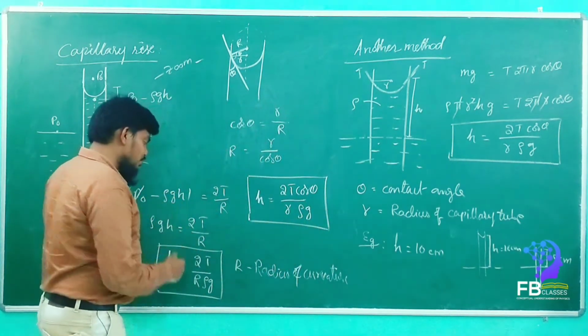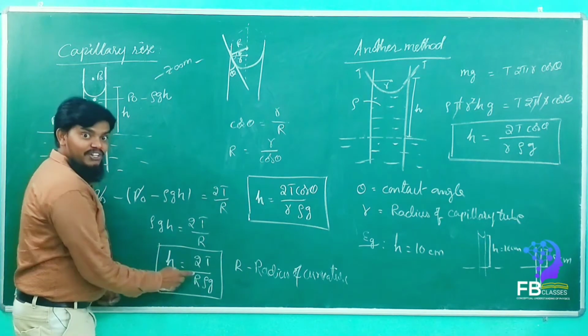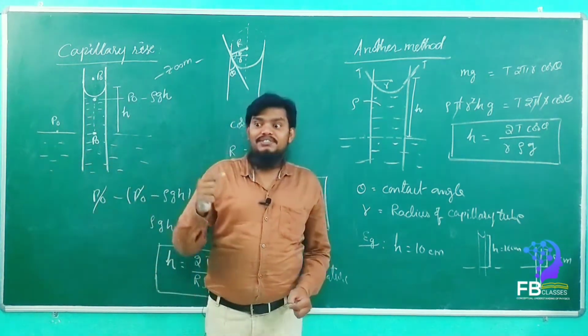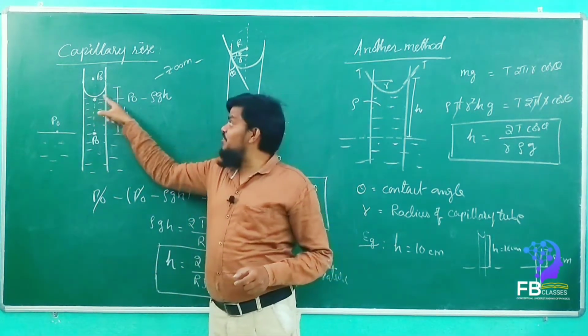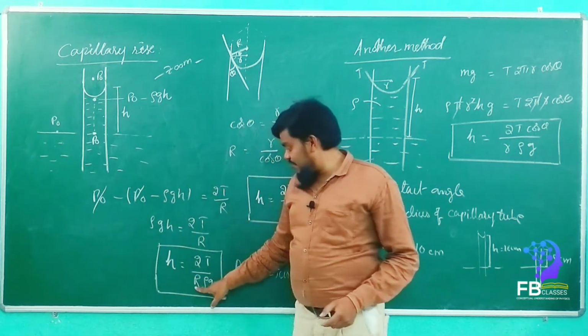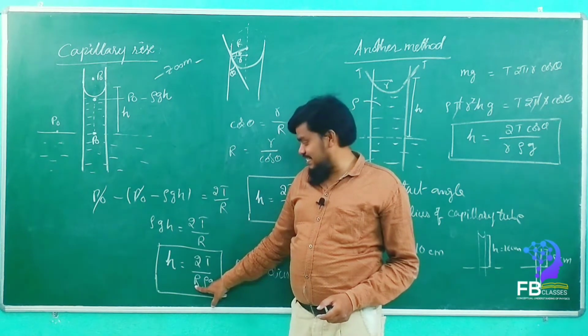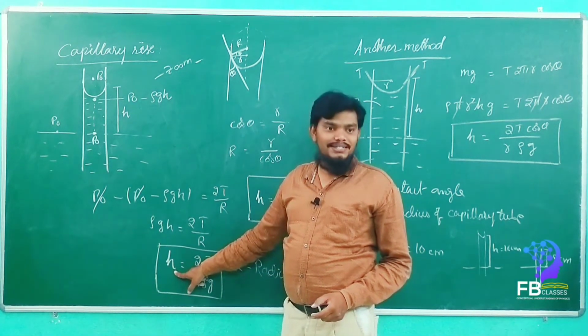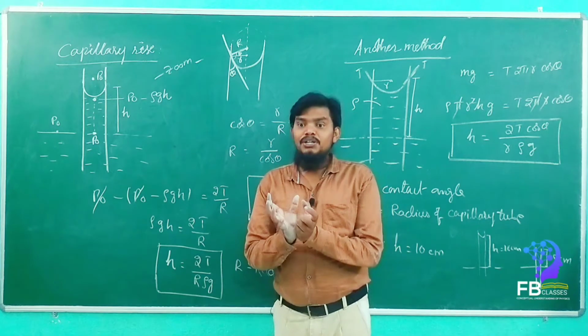So what is going to be adjusted here? The radius of curvature of the liquid. The radius of curvature is going to change. It will be adjusted by itself. See here, if the radius of curvature increases, then the height decreases. Yes or no? So the radius of curvature is going to increase.